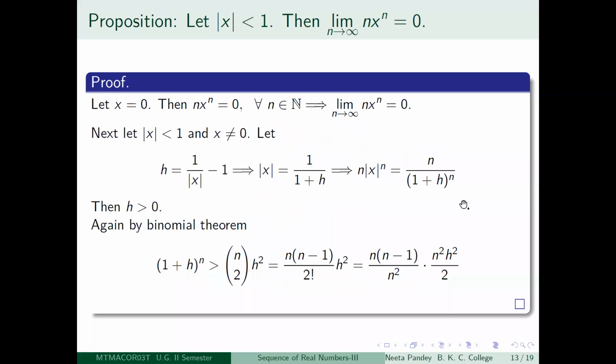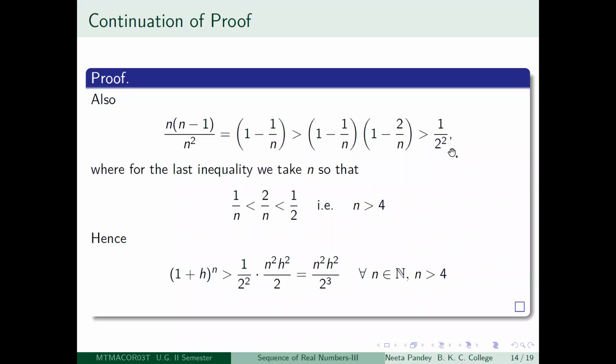So why did we bother about that? We had this n into n minus 1 by n squared here, and I want to estimate this by a number. So for that we worked hard and did this thing, but we had to compromise. We cannot do it for every positive integer. We can only do it for positive integers greater than 4. So what do we get?